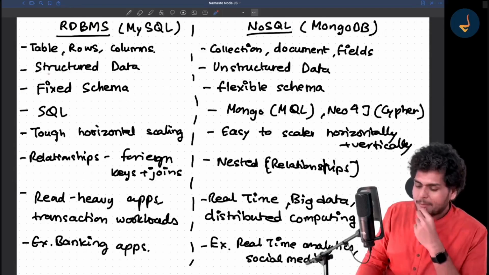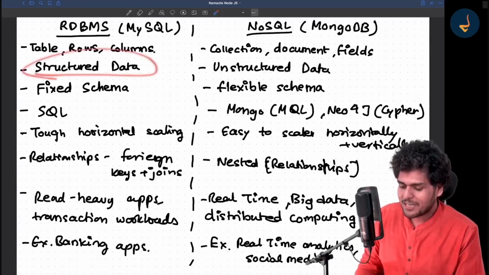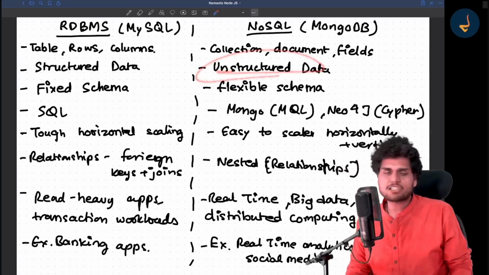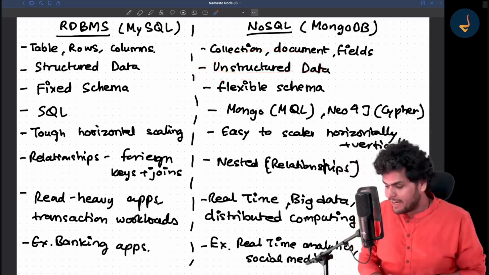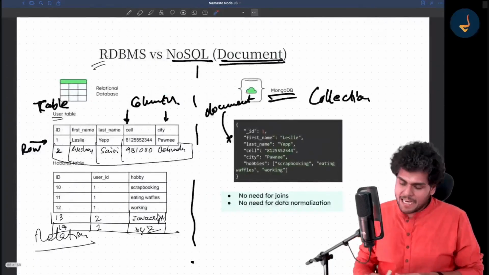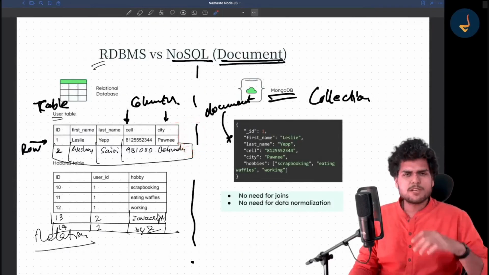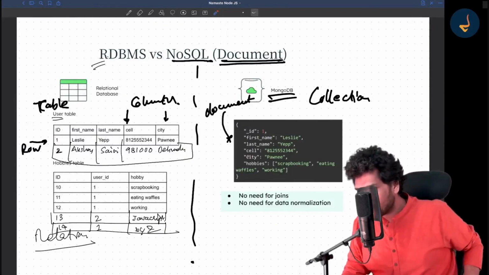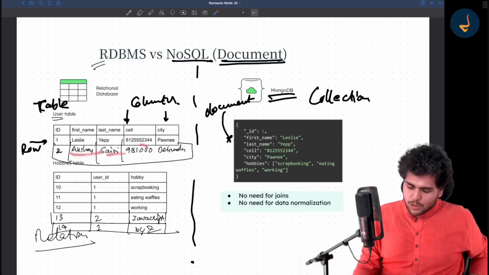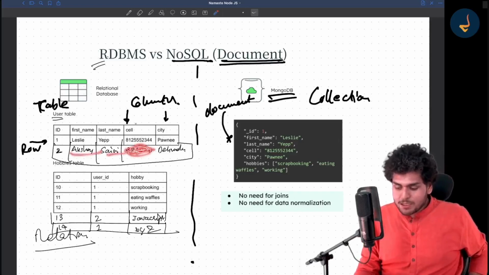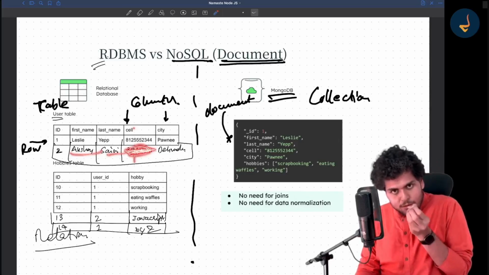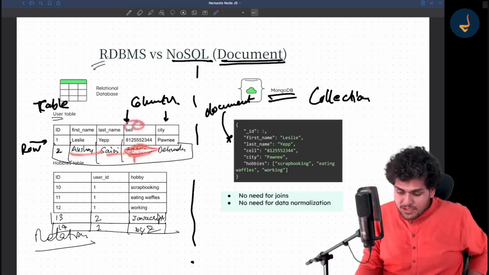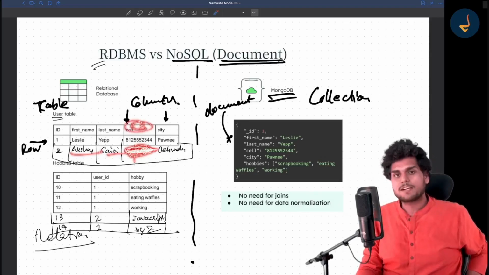Now RDBMS stores structured data. It has structured data in it, right? NoSQL stores unstructured data. You can just dump it in. Let me also tell you one more thing: adding a column inside RDBMS becomes a pain. Adding one more field over here is very easy. Suppose I don't want to store my phone number over here, in MySQL this space will still be taken. This space will still be created. This table will be created. There will be an empty cell over here. This will still be there.